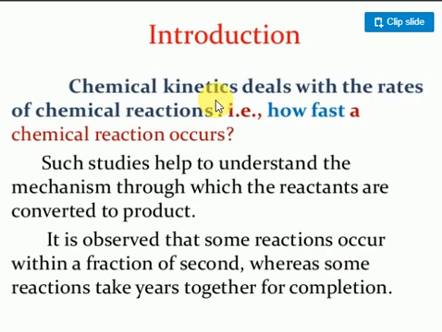This chapter is totally based on practical experiments only. Suppose you place 1 liter of petrol in an engine: some vehicles give 70 kilometers, some 80, some 30. So it is based on velocity. In this chapter we are going to discuss the speed of chemical reactions, the time required for completion of a chemical reaction, and the factors which can influence a chemical reaction, either increasing or decreasing the speed.